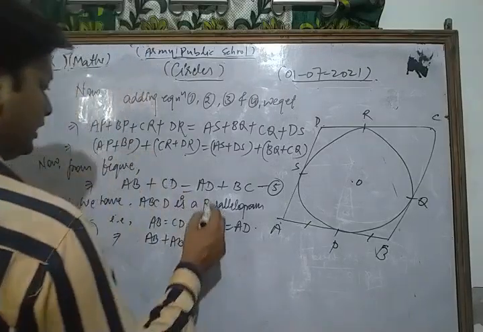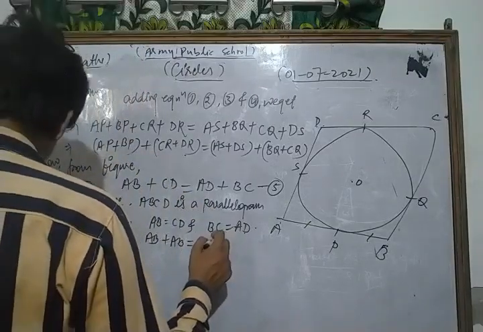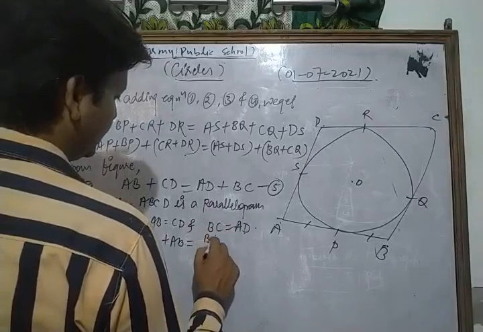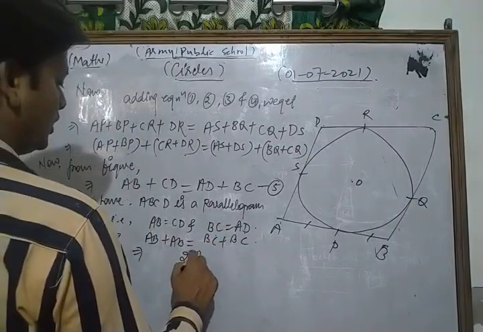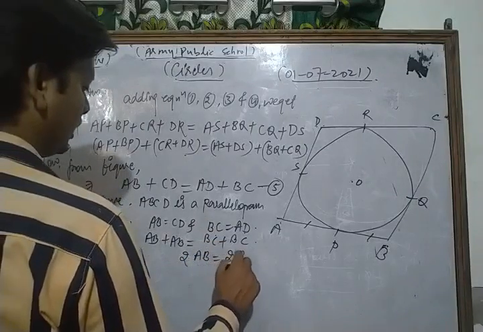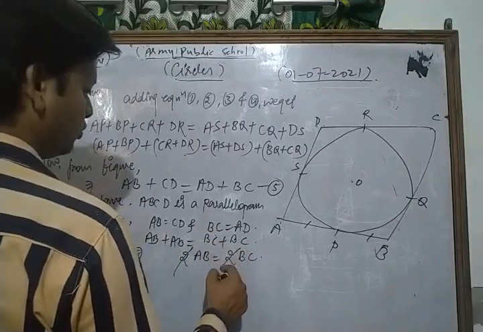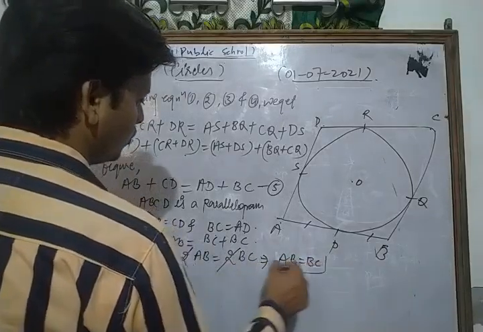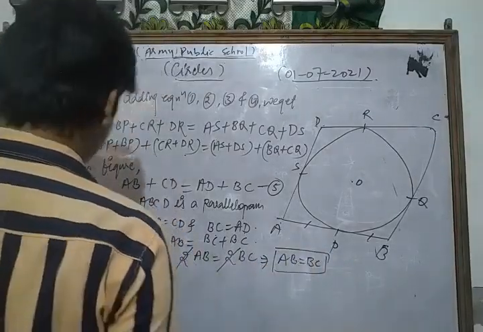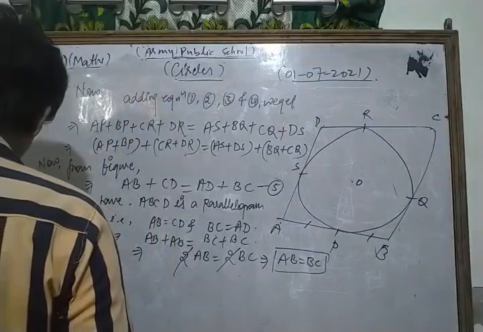Now, AD we put as BC. Okay, so here we put BC plus BC. So we have 2 times AB is equal to 2 times BC. Now the 2s cancel each other, so we have AB is equal to BC.